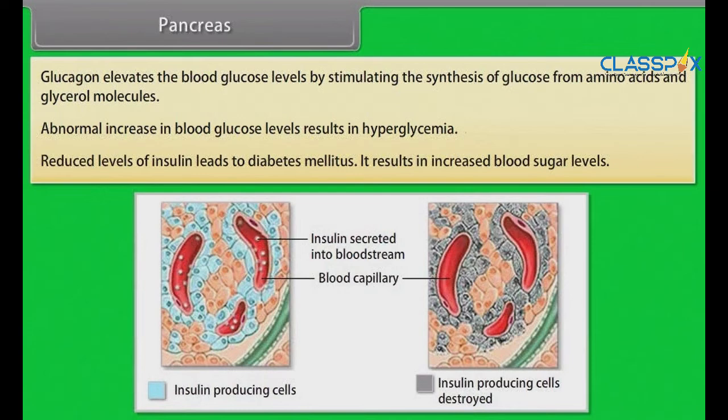Reduced levels of insulin lead to diabetes mellitus. It results in increased blood sugar level.